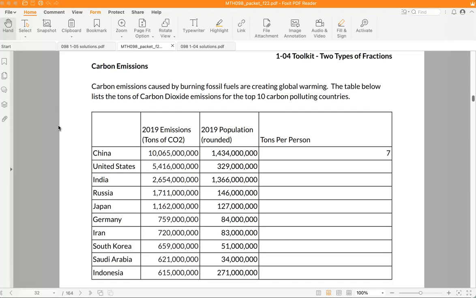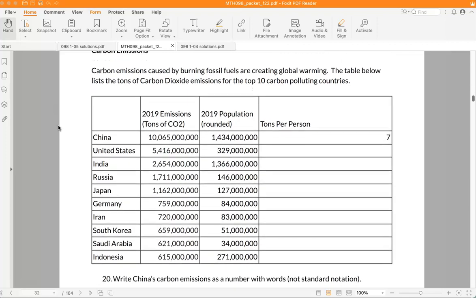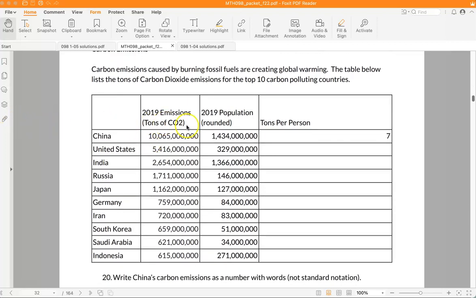Carbon emissions. We will talk about this at several points throughout this course, but carbon emissions, or carbon dioxide emissions, are caused by burning fossil fuels, and they are creating global warming. And we can look up data for carbon emissions by country. I have listed the top 10 carbon polluting countries, and the emissions in tons of CO2, carbon dioxide, are listed here.